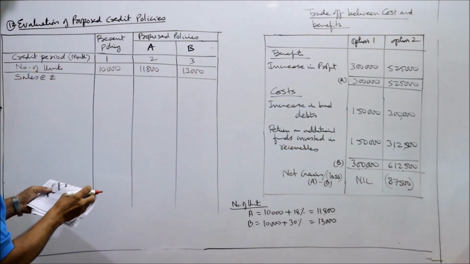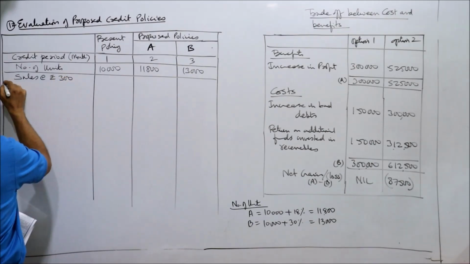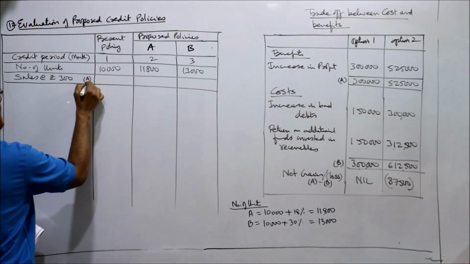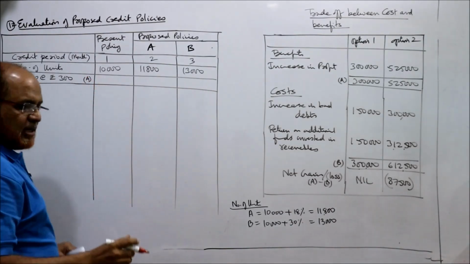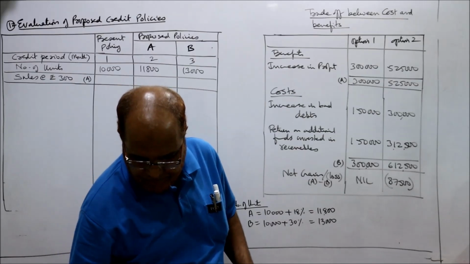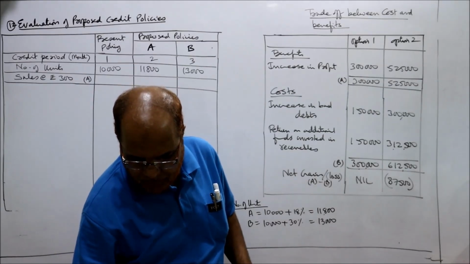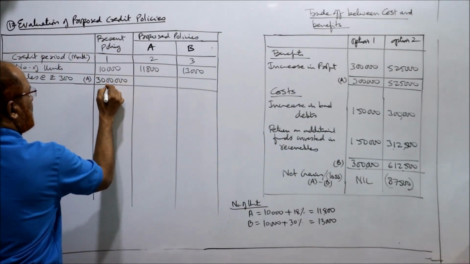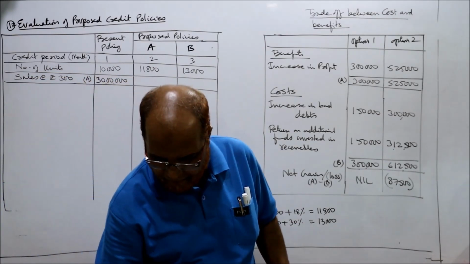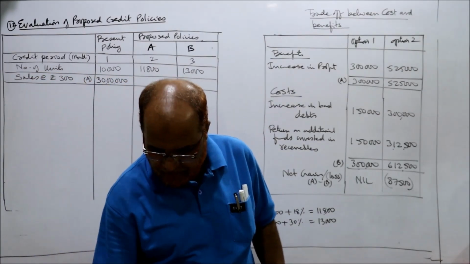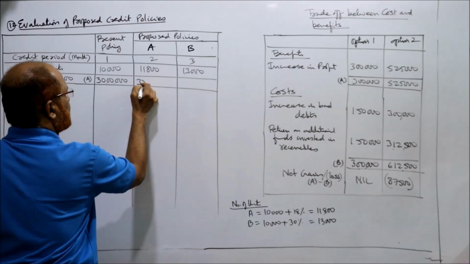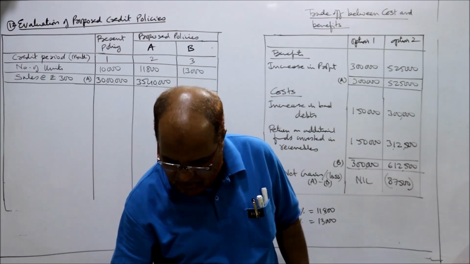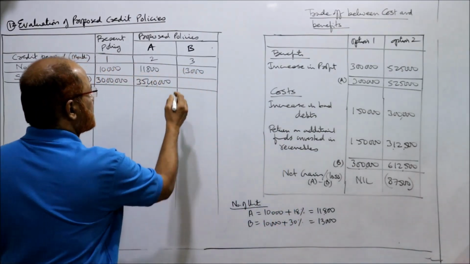Then sales. Selling price is at the rate of rupees 300. So 10,000 into 300, it comes to 30 lakhs. 11,800 into 300, 35 lakh 40,000. 13,000 into 300, 39 lakhs.